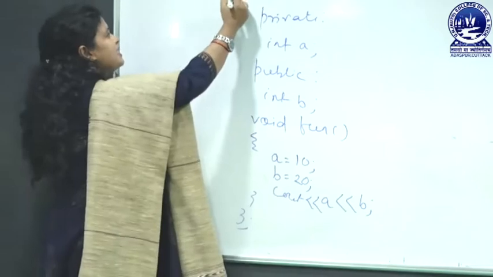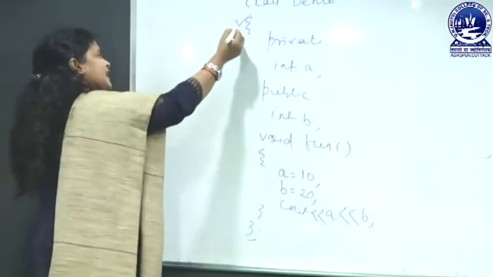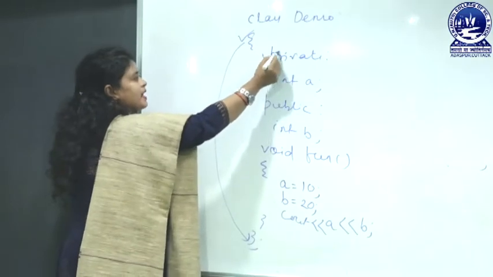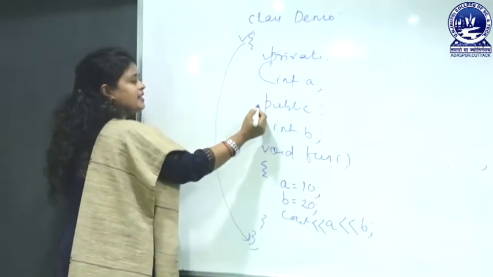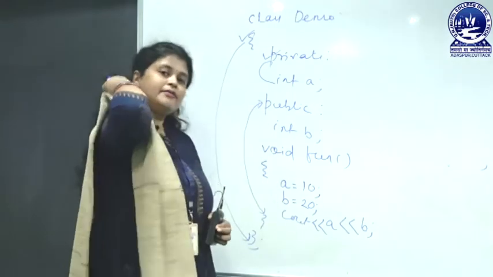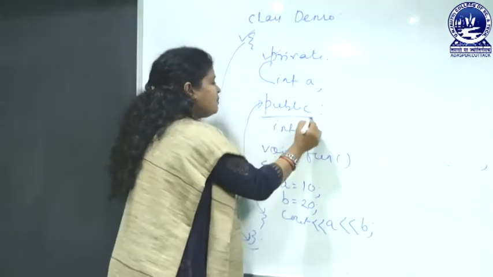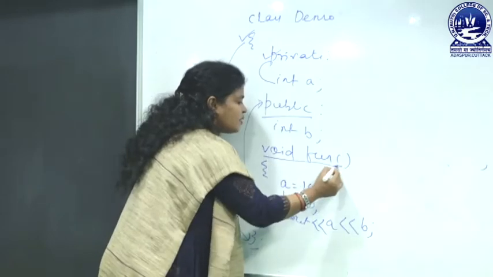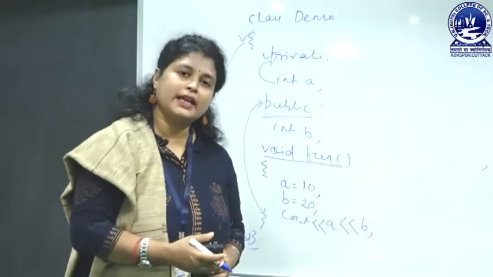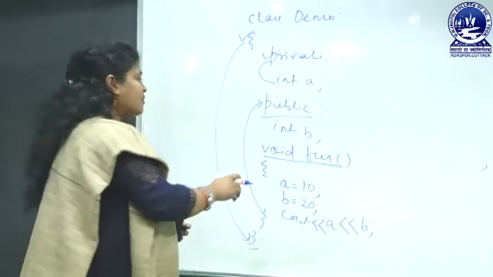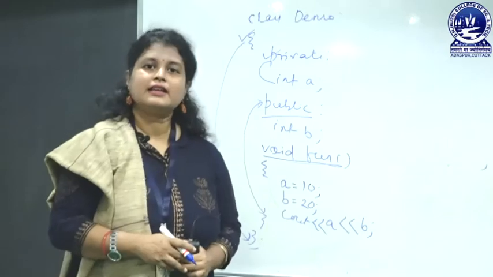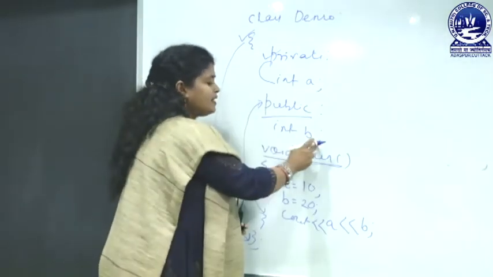It means that the class is starting here and the ending point of the class is here, and here we have used a private section, this part, and here we have used a public section. If you have mentioned public and you want to use the function as public, then you don't need to write public again. But if you want the function to be in the private section, then you need to write private here.